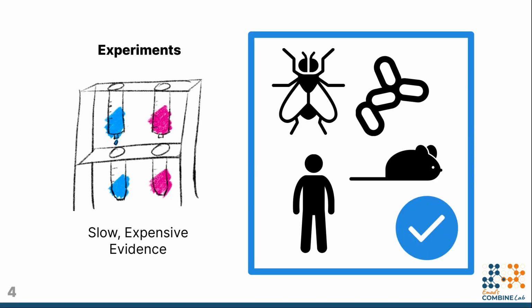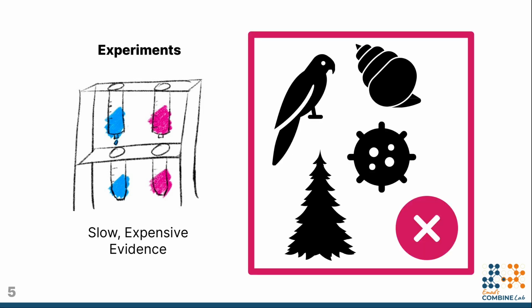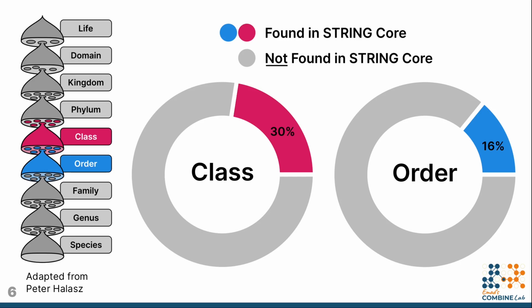This means that while well-studied model organisms have a rich wealth of data to mine, there's a great many less studied models for which we have very little to no PPI data. In fact, we've only conducted protein-protein interaction experiments on a very small proportion of species. STRING is a comprehensive database of protein-protein interactions for which we have evidence. Only 30% of taxa at the class rank and just over half as many at the order rank are present in the STRING core database. Clearly, there are still many species for which there simply isn't enough PPI data.